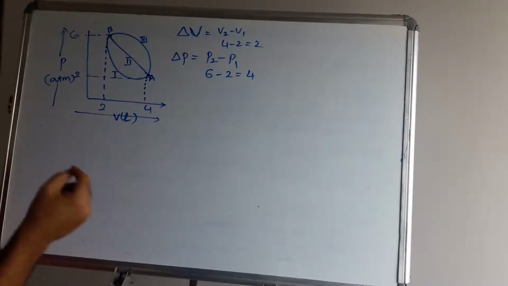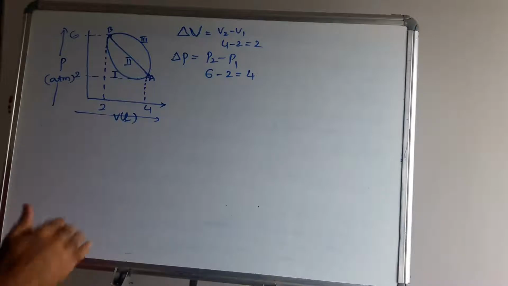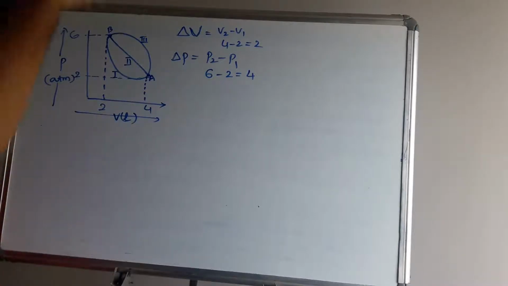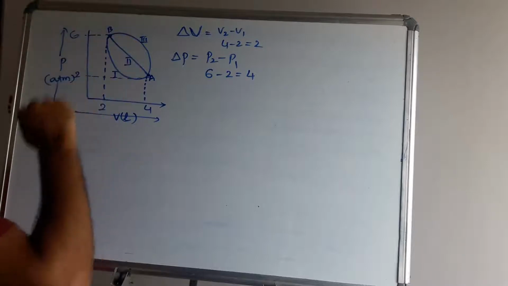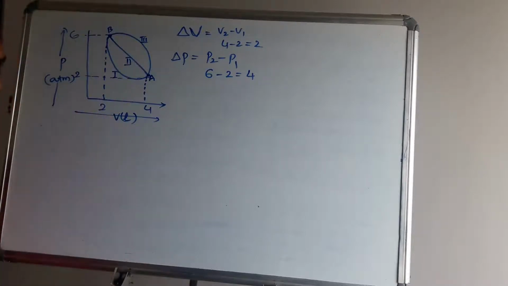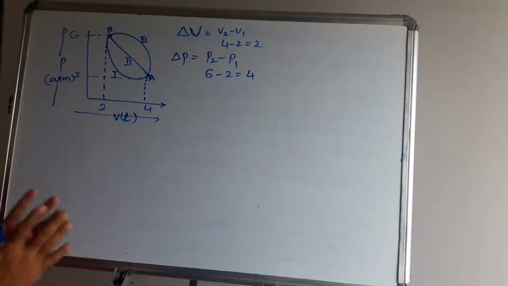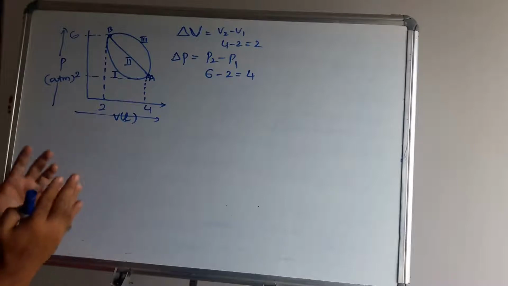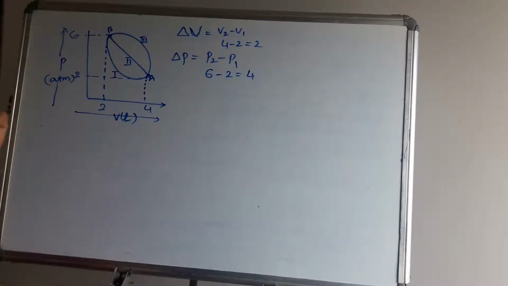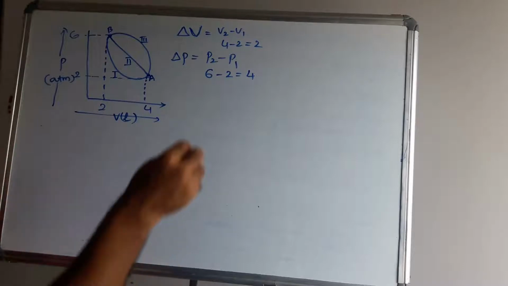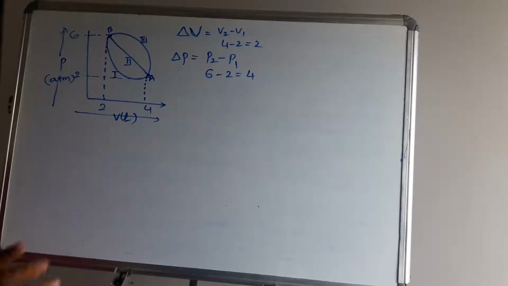So work and heat. Now what is work? From the ground floor to the final floor we go through a lift, or by steps. By steps the required work is more, and by lift the required energy and work is less. Therefore these depend on the path. So one is a path function and another is a state function. A state function depends on the initial and final state, but a path function depends on how it is carried out. Only two are path functions: one is heat, another is work.